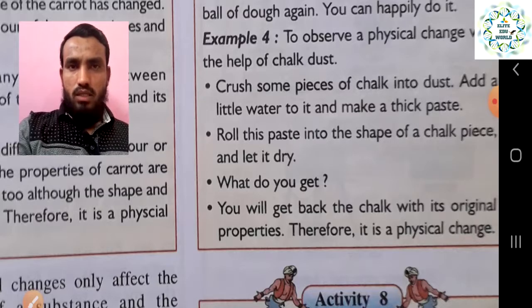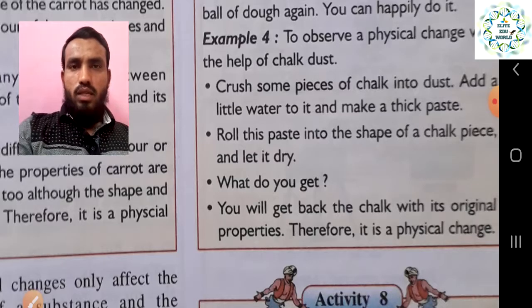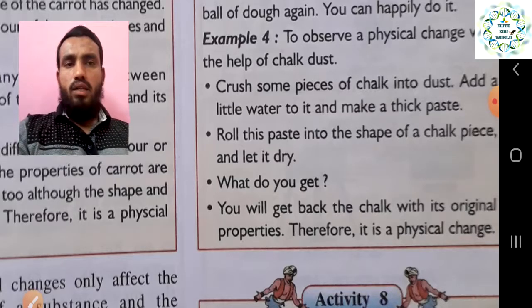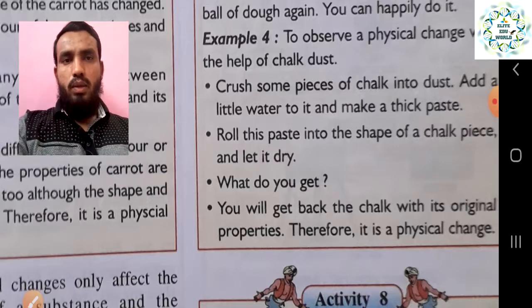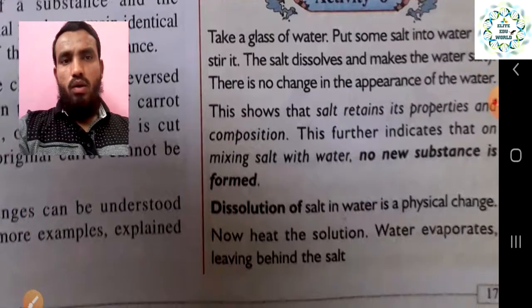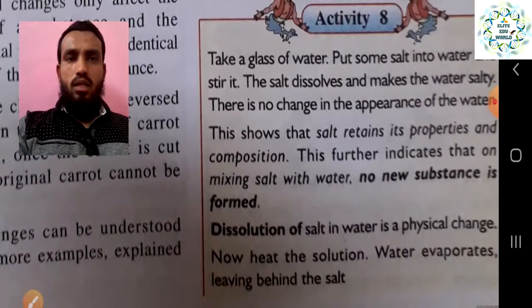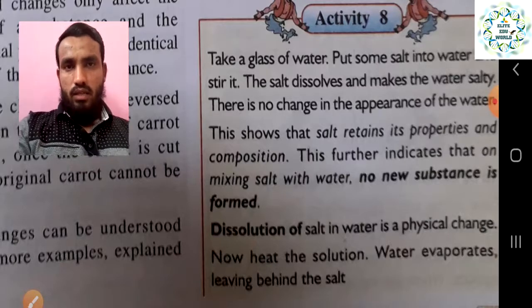The properties remain the same whether it is a big piece or a small piece. The new substance is not going to be formed, and it is also reversible. So that is why it is going to be under the category of physical change. This basic point you just keep in mind: the properties will remain the same, no new substance will be formed, and so many examples can be reversed. So that is called a physical change.